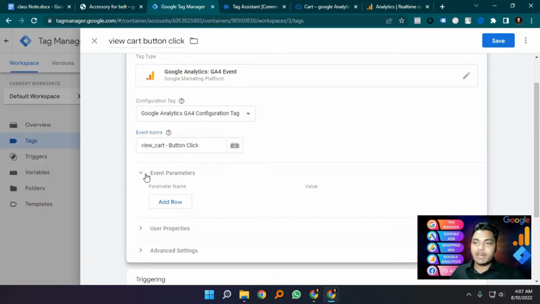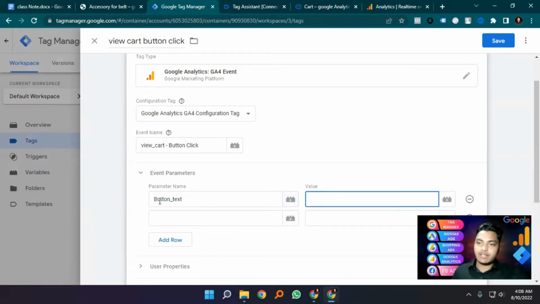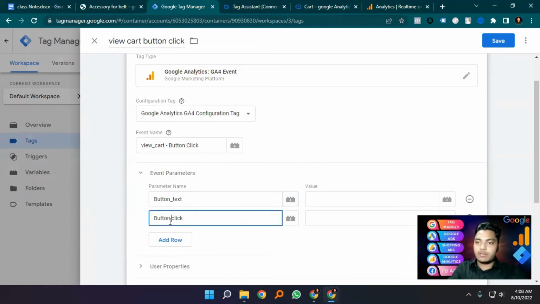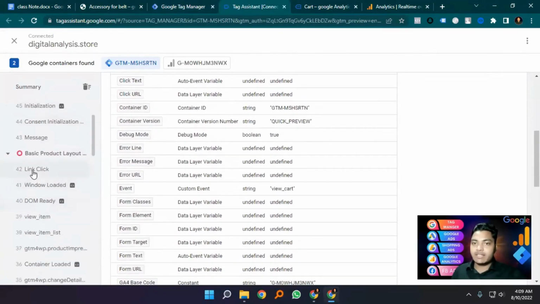Now I add some parameters here. I put only two parameters: button click and button text. It must have an underscore, and we do not use any capital letters. So right now I'm putting two event parameters, button click and button text. So how can we get button click and button text? I'm going to the preview.